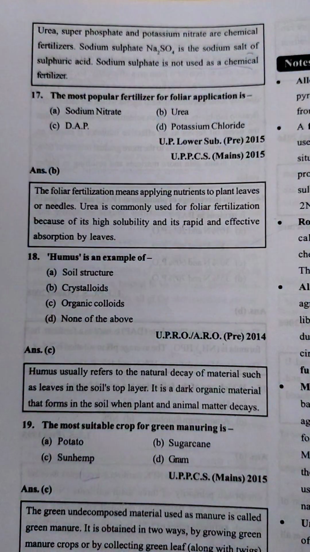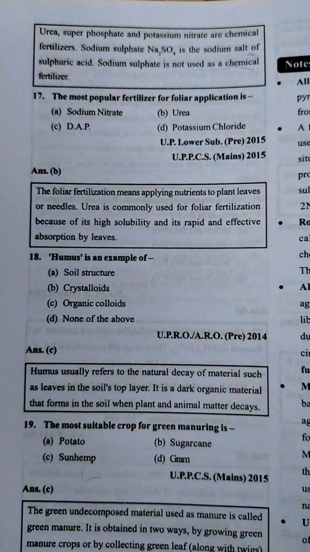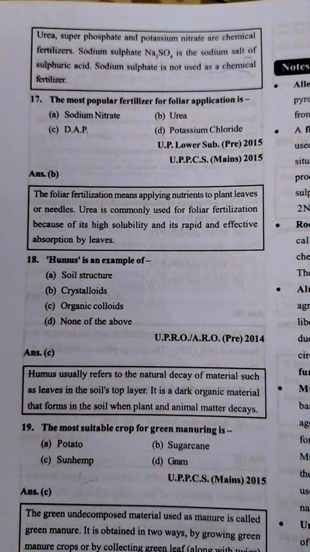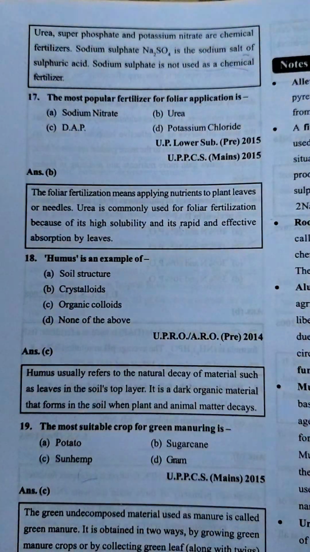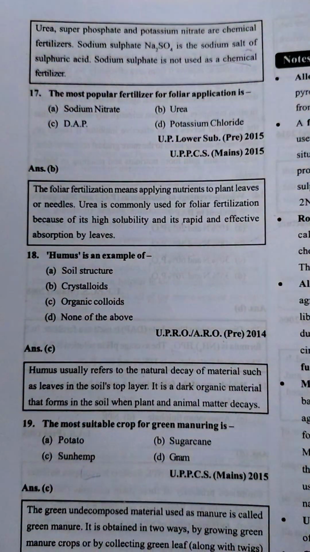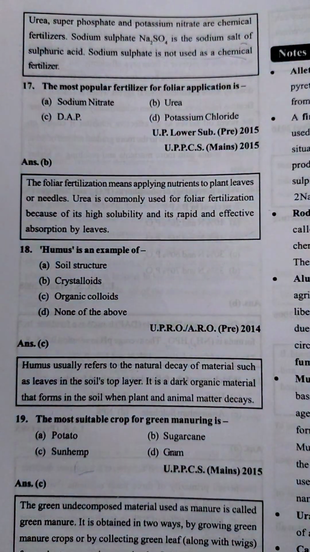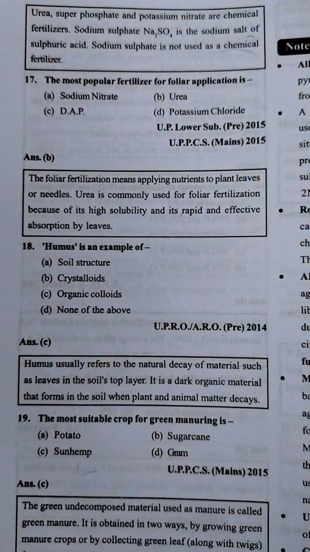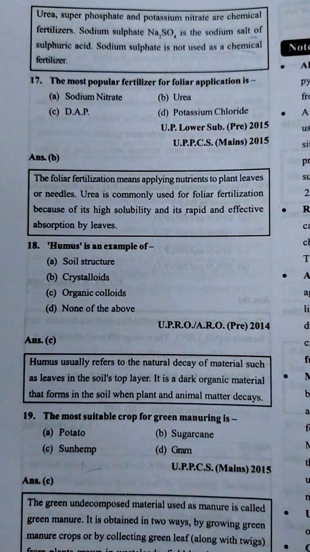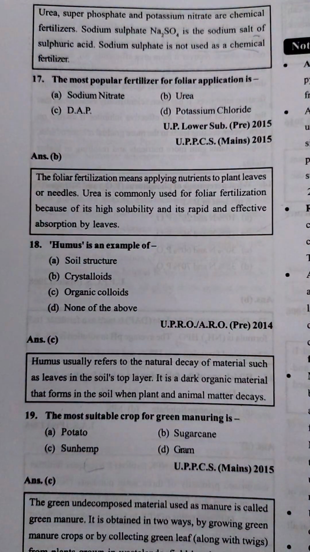First of all, let me tell you what foliar fertilization is, which means applying nutrients to plant leaves or needles. Urea is commonly used for foliar fertilization because of its high solubility and its rapid and effective absorption by leaves. What is humus? Humus is an example of organic colloids. Humus usually refers to the natural decay of material such as leaves in the soil's top layer. It's a dark organic material that forms in the soil when plants and animal matter decay.